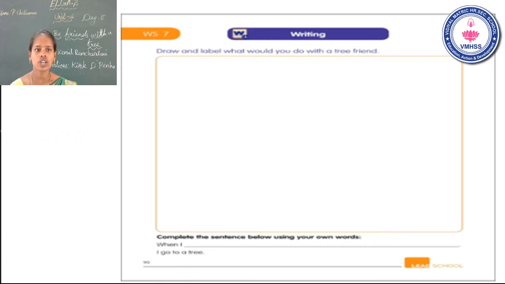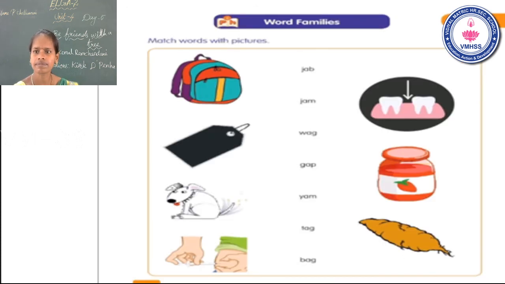Okay, students, take your worksheet 7. This is your homework and project also. Draw and label. What would you do with a tree friend? Draw and label. What would you do with your tree friend? Okay, this is your project. Okay, see the next slide.